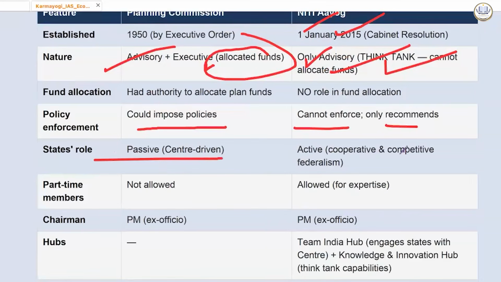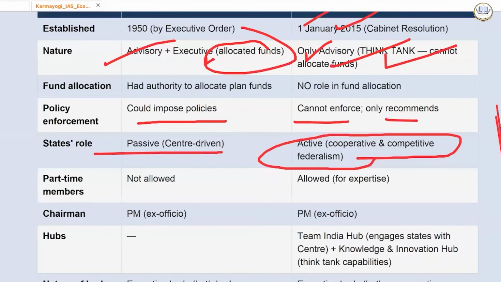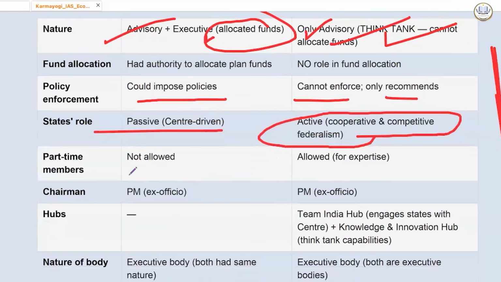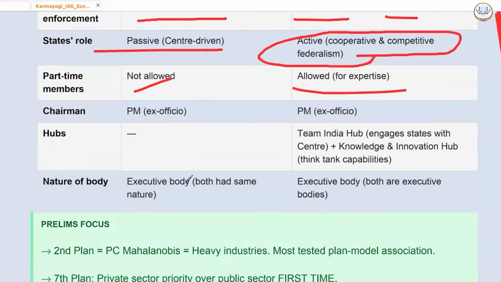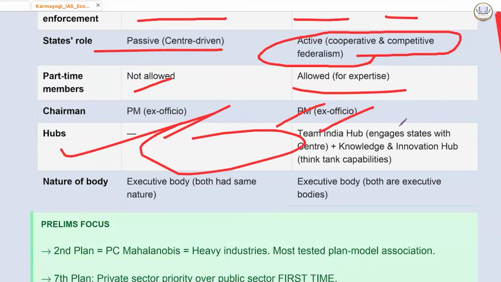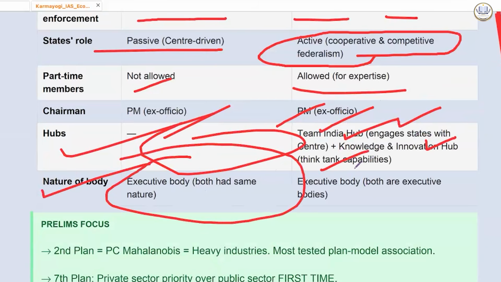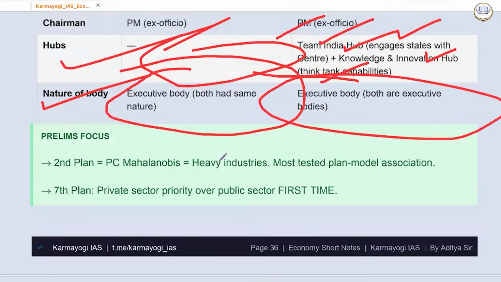State's role was passive. Now here the state has active role. That is why it is said that it is based on cooperative and competitive federalism. Competitive because indices are also released for competitive federalism. Part-time members not allowed, allowed for expertise. Chairman is PM ex officio. Here also PM. Hubs, nothing was there earlier. Here we have Team India Hub, engages states with center, knowledge and innovation hub, think tank capabilities. Nature of body, executive body, both had same nature. Both are executive bodies.